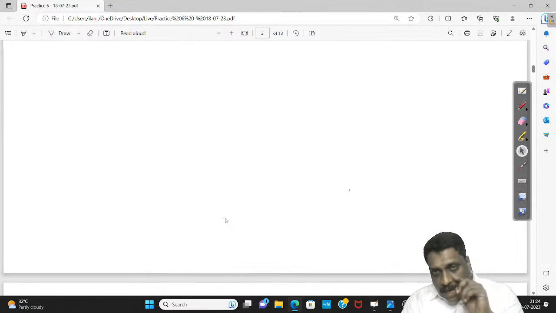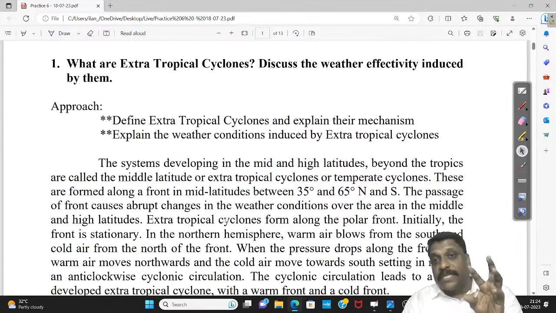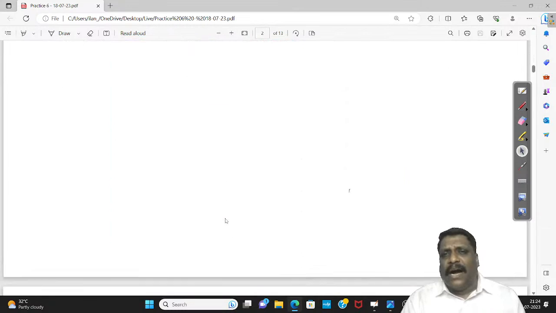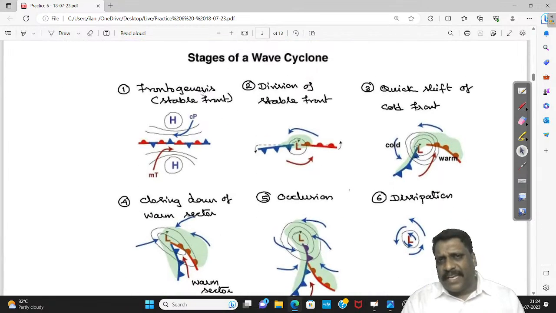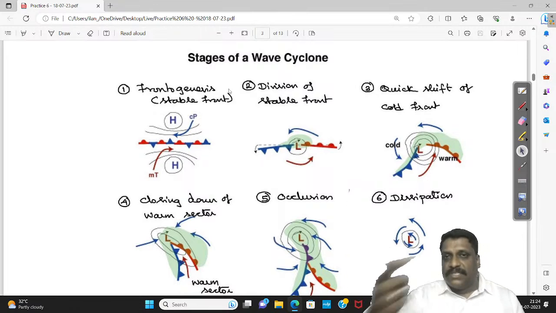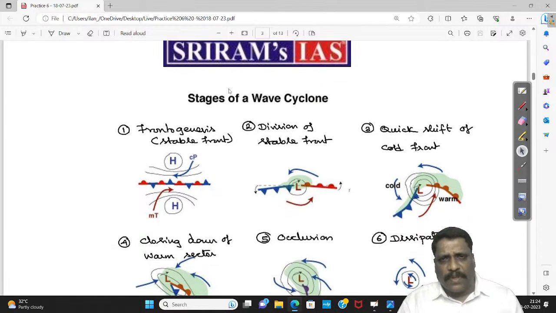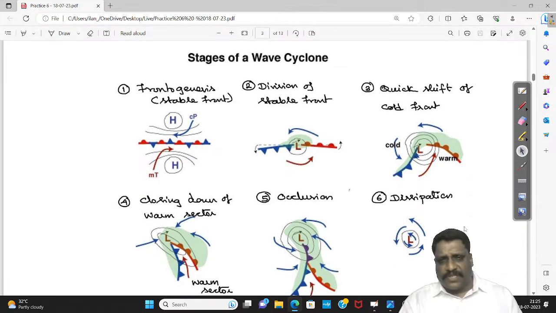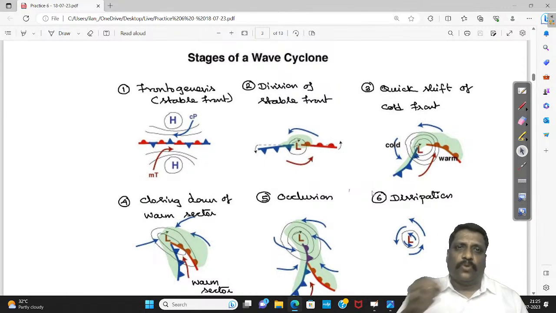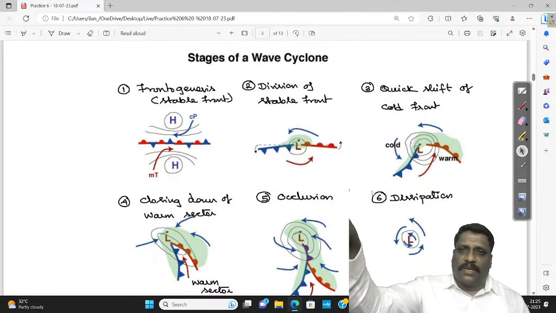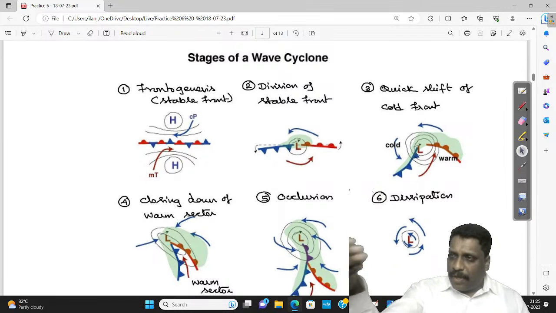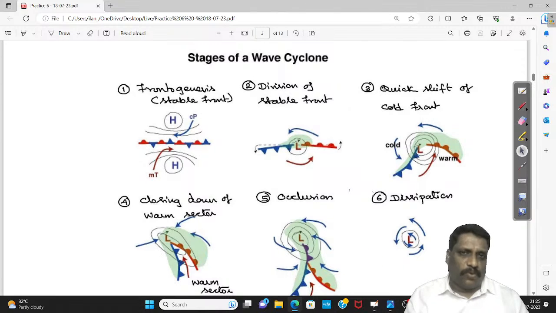If it is asked for 250 words, I can explain in detail. Otherwise, I can simply say what the different stages in this circulation are. Normally they say 6 stages. And one more thing in the examination: you may remember one, you may remember two, you may not remember three and four.